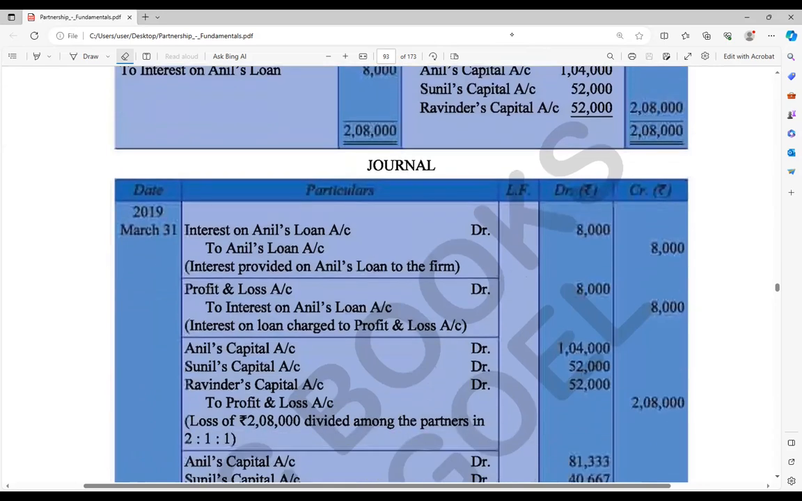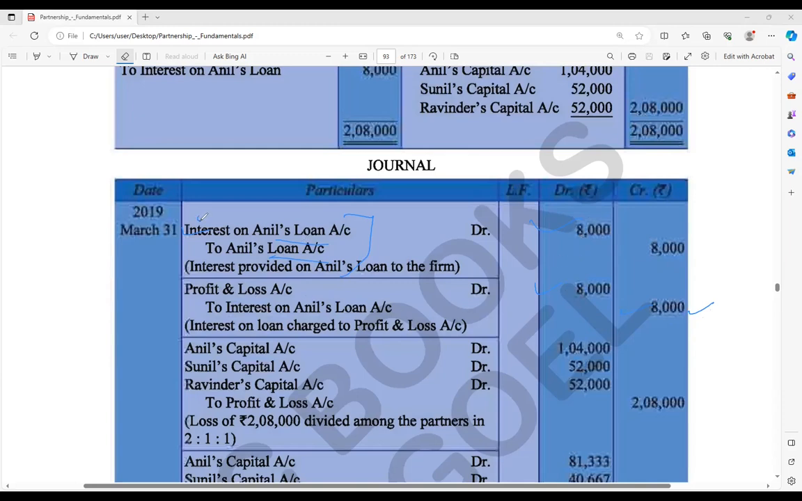So in that condition, what should we do first? As per the profit and loss account we made, as per the things we are making in the form of journal entries. So the first one is interest on Anil's loan account to Anil's loan account. That is the journal entry for that. And profit and loss has two entries. Remember that. Profit and loss account debit to interest on Anil's loan, that is 8,000. This is for interest on loan.